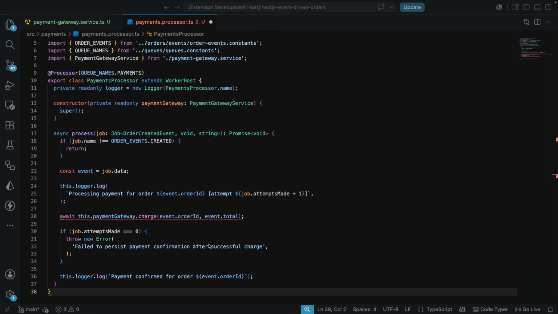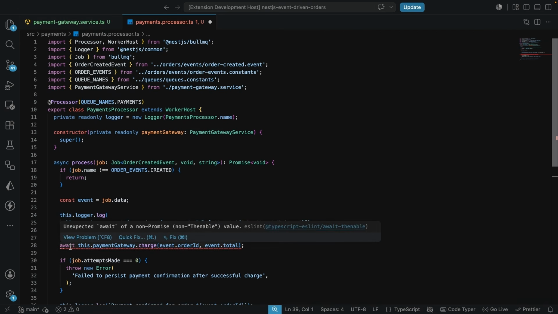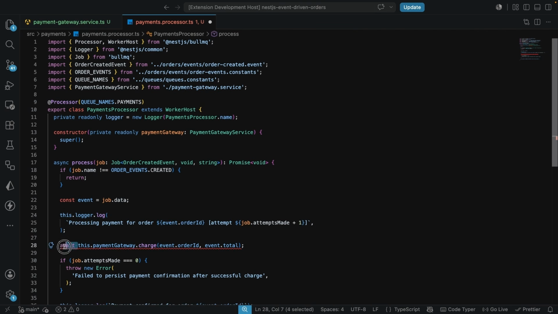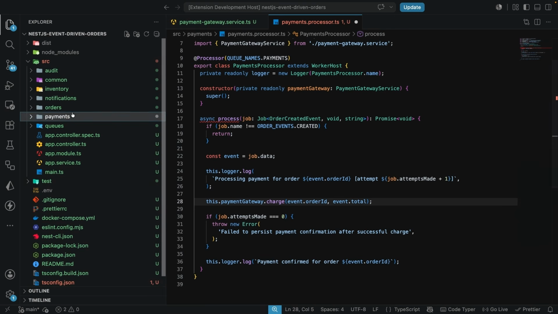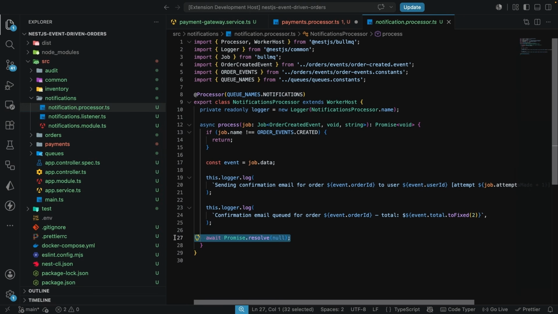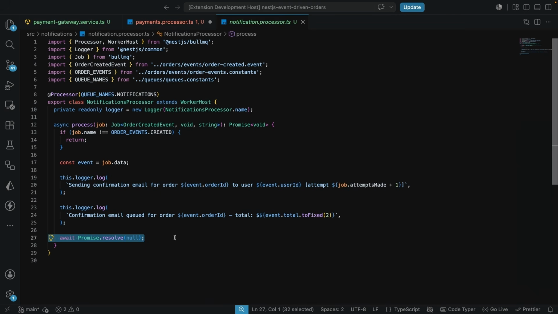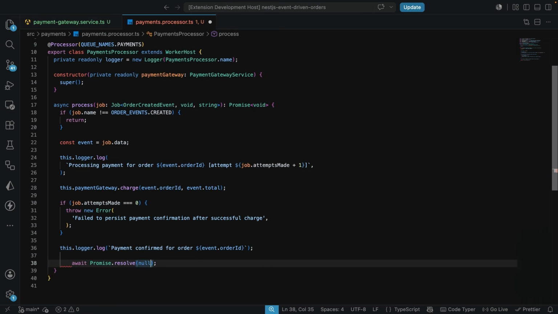All right, so you can see over here, why do we have this error? That's because this isn't async. Unexpected use of await. Yeah, this isn't async. So once we get rid of the awaits, we are going to have an error over here. And I'm just going to copy what we did over here where we returned null, just to make sure we no longer have the error. So I'll just copy this, and I'm going to put this maybe somewhere here just to have an async call here. So let's see what's going on.